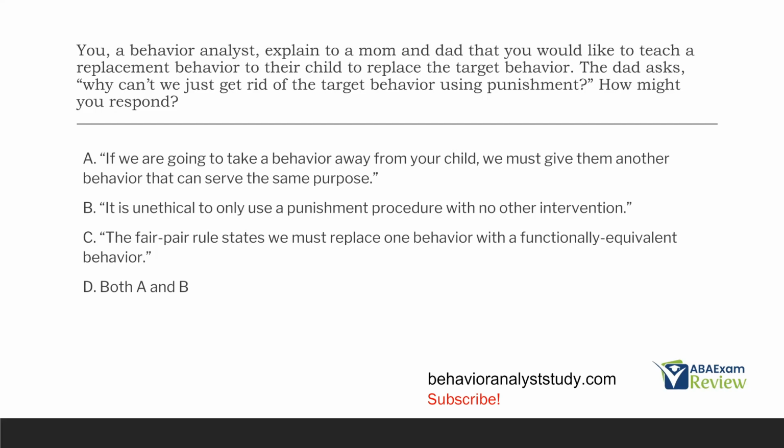Second thing, we have to answer the question. The dad asks, and it's a good question, why can't we just get rid of the target behavior using punishment? If all we want to do is get rid of this maladaptive behavior, well, let's just punish it and be done with it. But we know we can't just use punishment and we can't just reduce a behavior without doing anything else. Why is that? How do we explain that?